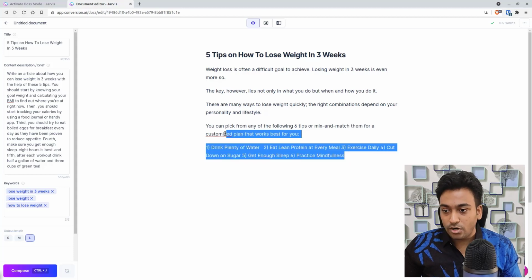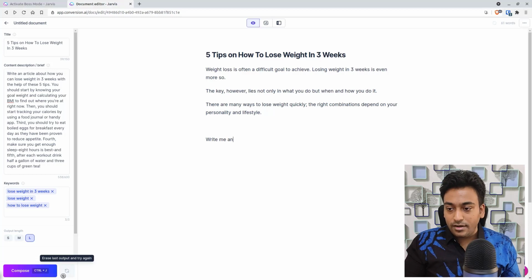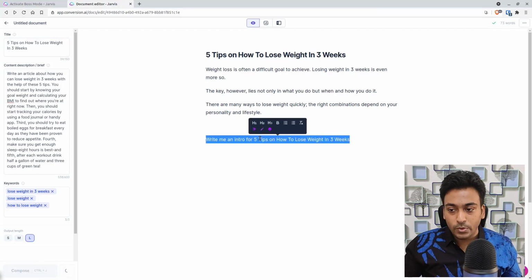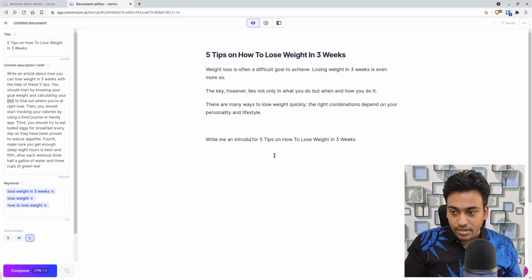So this last part is not good, but the introduction it suggested was good, but I don't necessarily need to depend on it. I can simply use undo to give me a different one. Let's see, I'm going to do another one. Write me intro for, and this time I'm just going to keep this. So I'm showing that there are 2 ways you can actually do it. You don't need to use the context from above, and you can see this is not that great. Like me introduction and paragraph.